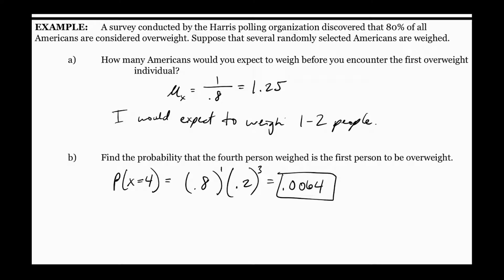Exactly. And as I keep going, the biggest probabilities are 1 and 2. After that, as I get farther and farther away from 1 and 2, it's going to get lower and lower. So if this was the 5th, 6th, 7th, this number is going to get even smaller than it already is. It's half of 1%, right?